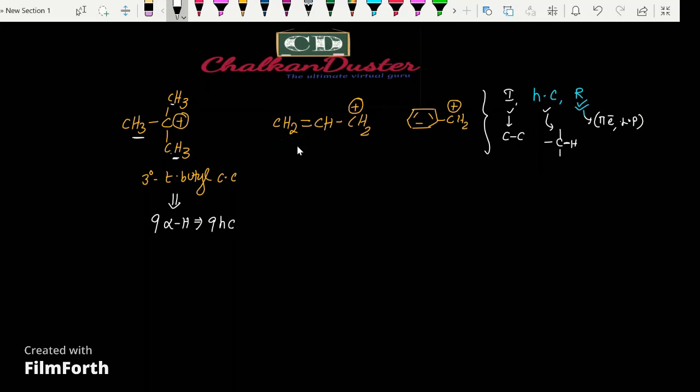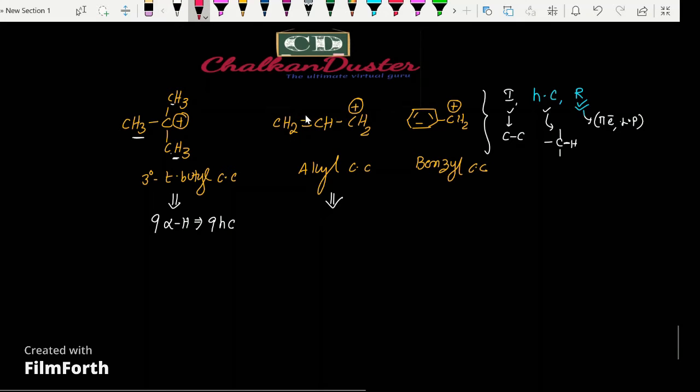Here we call this the allyl carbocation, and this one the benzyl carbocation.